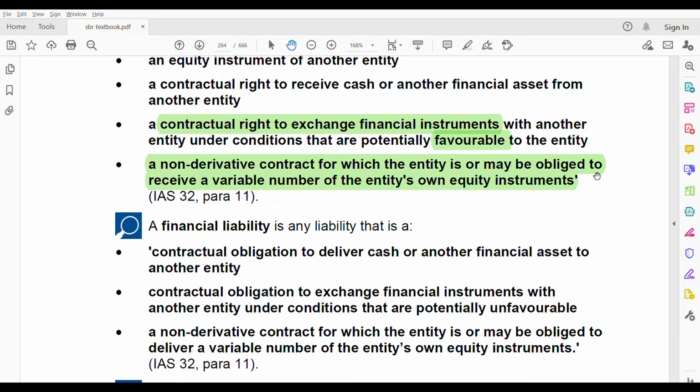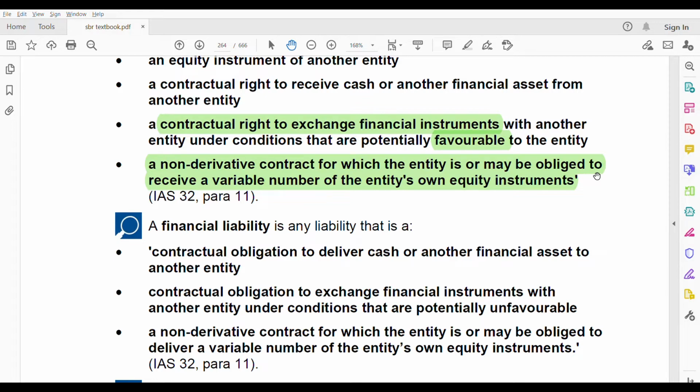It's a non-derivative contract, and they can receive a variable number. Variable number means it's not fixed; the number will change. For example, dividend is variable. Depending on the performance of the company, equity shareholders might receive dividend, they might not.